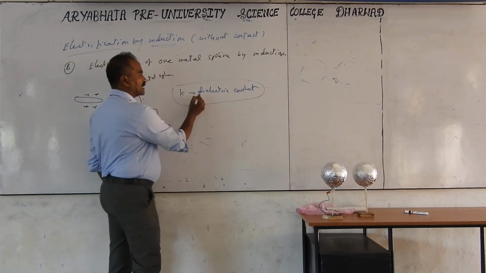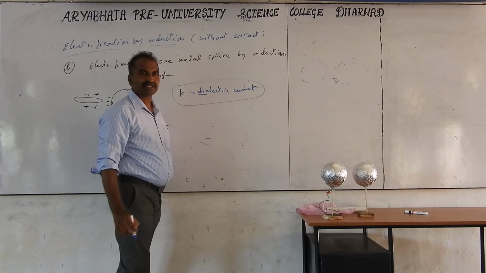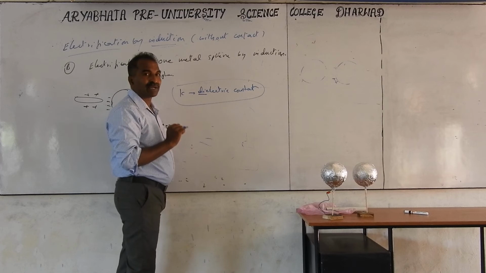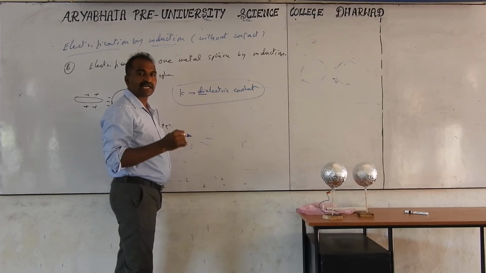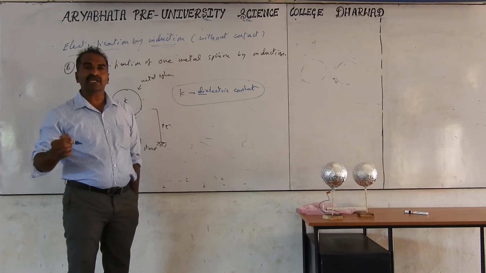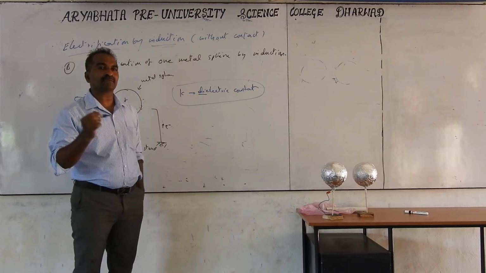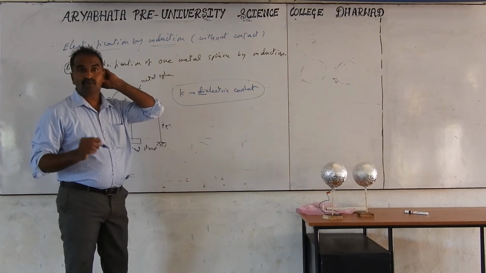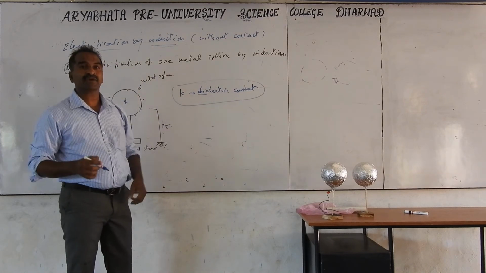Dielectric: die means dead electrical properties, meaning insulators. Another name for insulator is dielectric. So the dielectric constant is not for metals, it is for insulators. The dielectric constant is a constant of the material which permits the electric field or electric force to act on the material. That property is called the dielectric constant. It is different for different materials. Pure water is also an insulator, and it has the highest value.